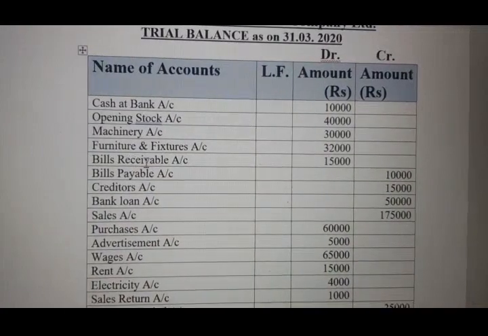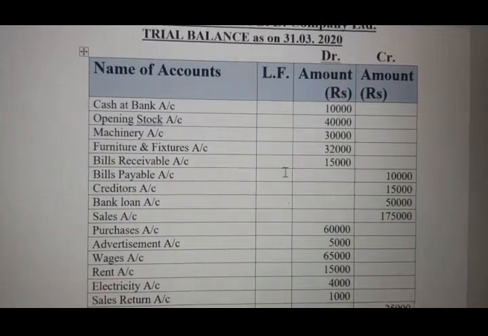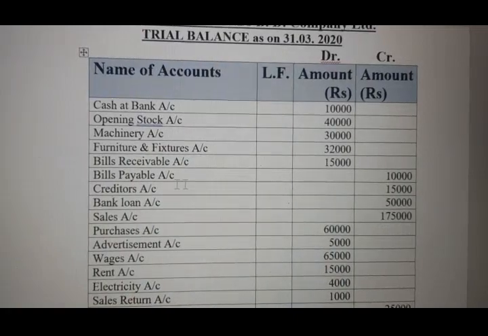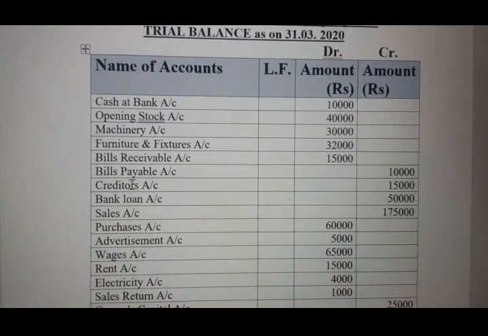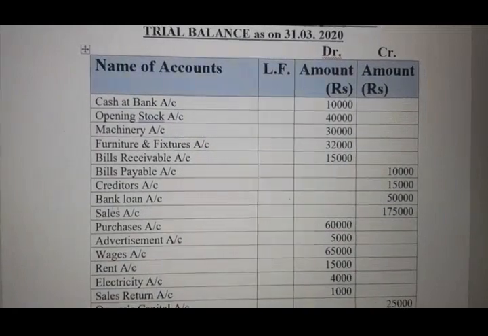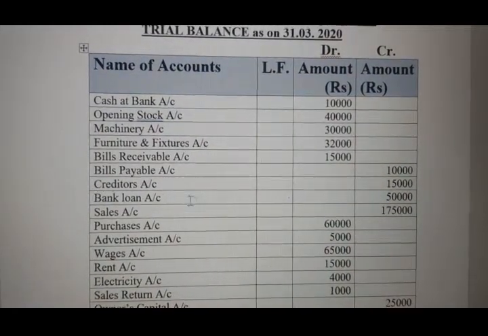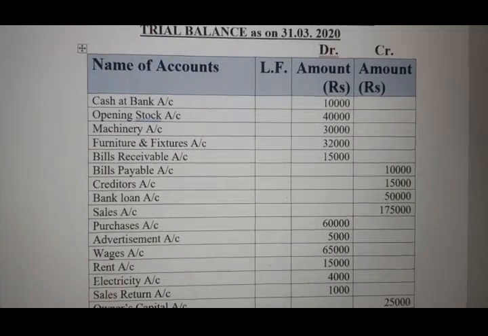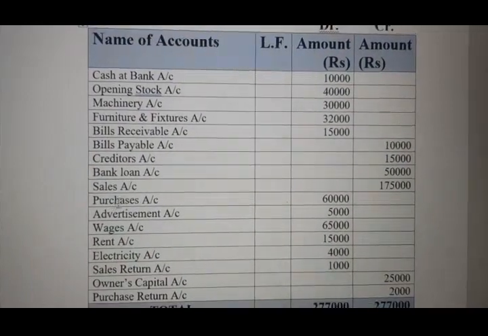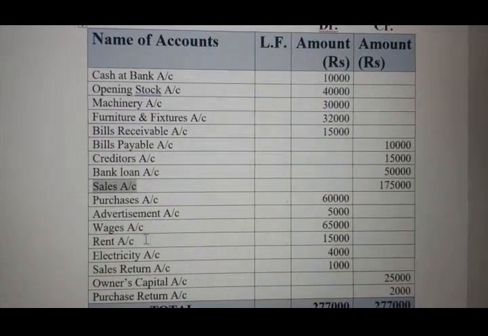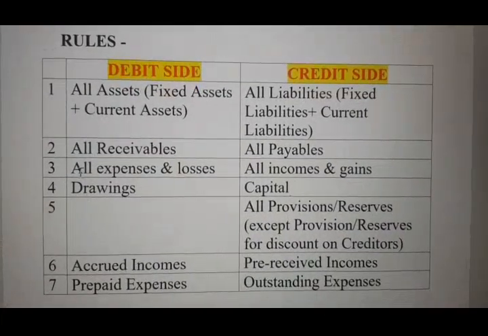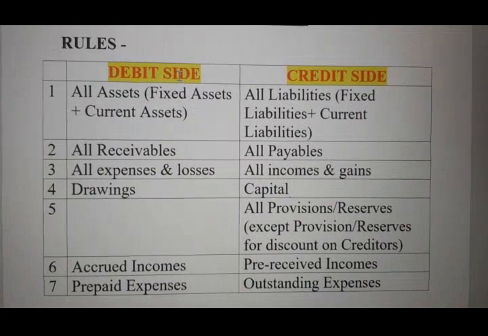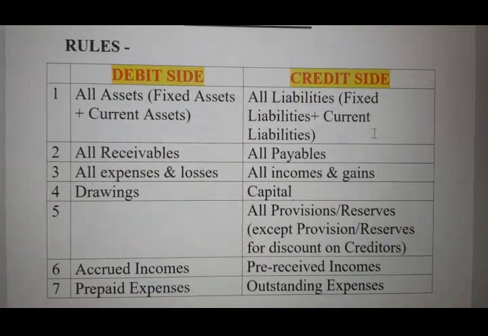Any receivable, I told you in the rules, will come to the debit side. Any payable, credit. Creditors, definitely your liability, so credit. Bank loan, liability, so credit. Sales is your income. I told you the rules earlier: all expenses and losses will come to debit, all incomes and gains will come to the credit side.